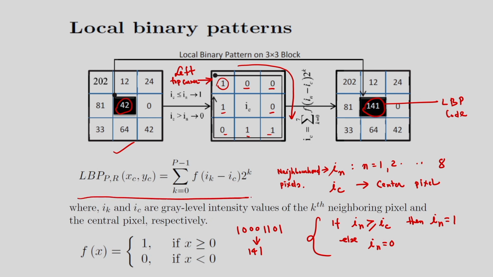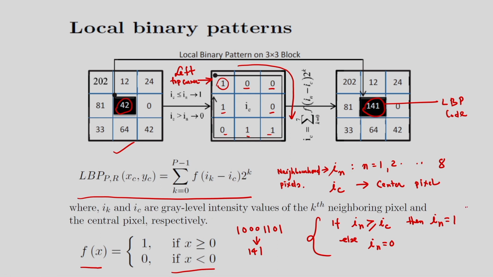The LBP corresponding to the center pixel I can determine, and that will be a binary number, and this binary number I can convert into a decimal number. And what about this function? The function is f(x). The f(x) will be 1 if x is greater than or equal to 0, otherwise it will be 0 if x is less than 0.